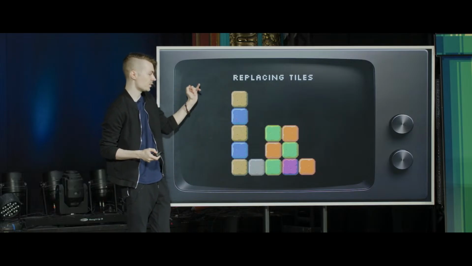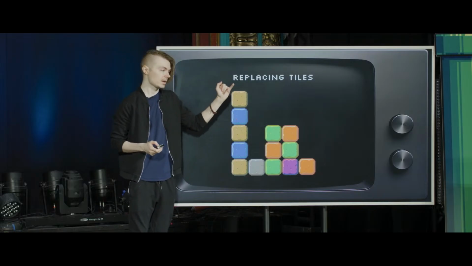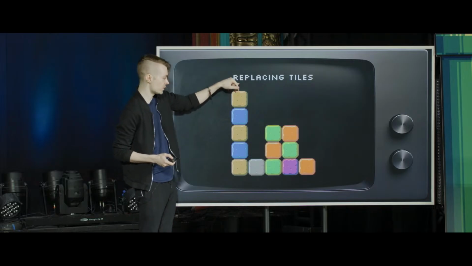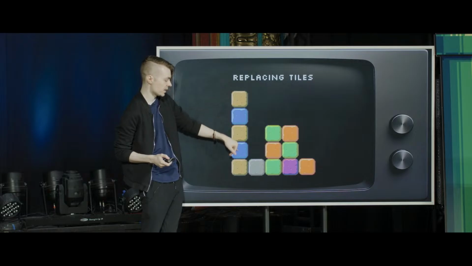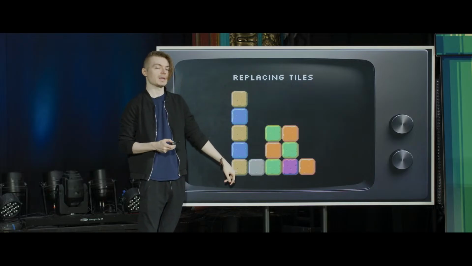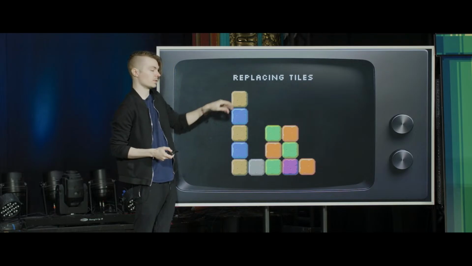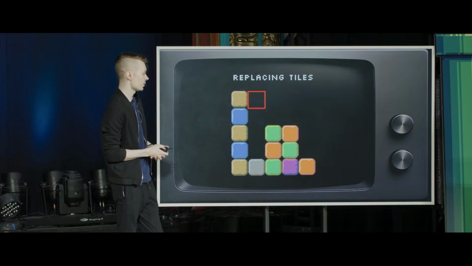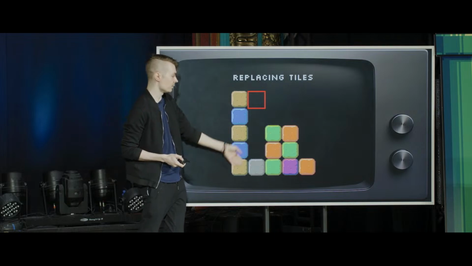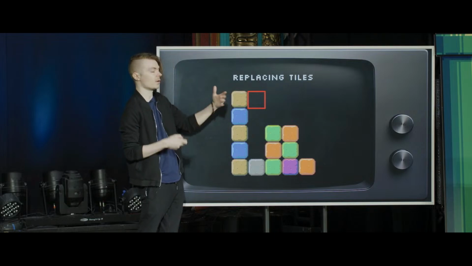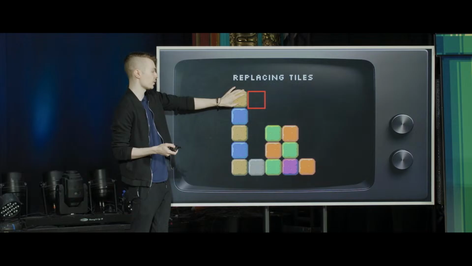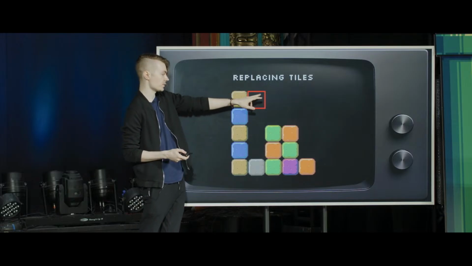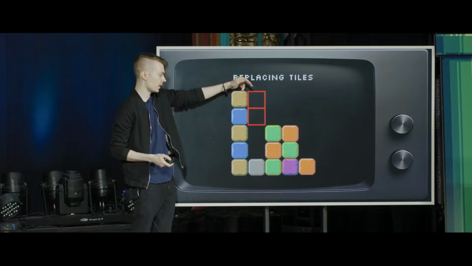We can do kind of an inverse of what we just did, in that we start from the top in each column, but count down how many spaces we get to before we reach the bottom. In the case of a full column, it'll just be none, so we won't have to generate any tiles. If I start here, we'd look and say, okay, there's a tile here already, so 0 tiles need to be filled in. But we'll go here and say, okay, there's a space here.